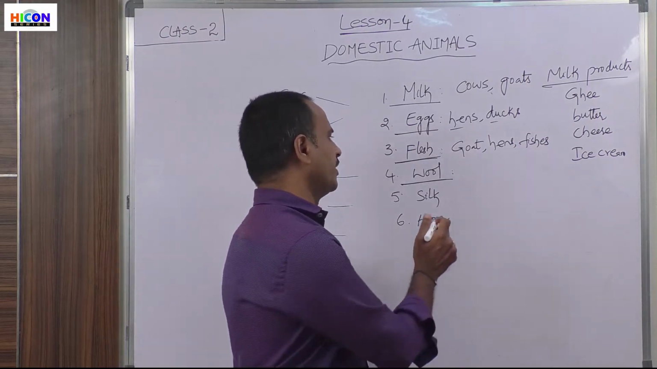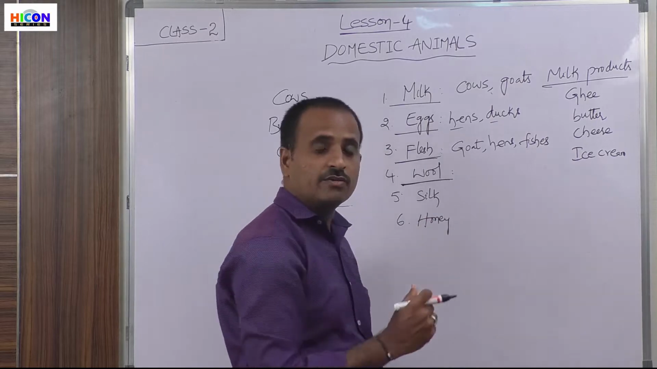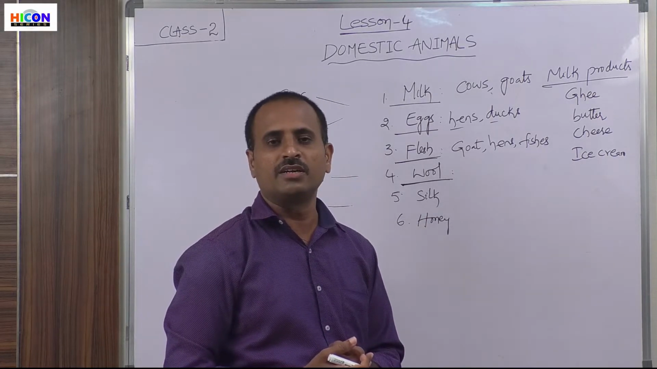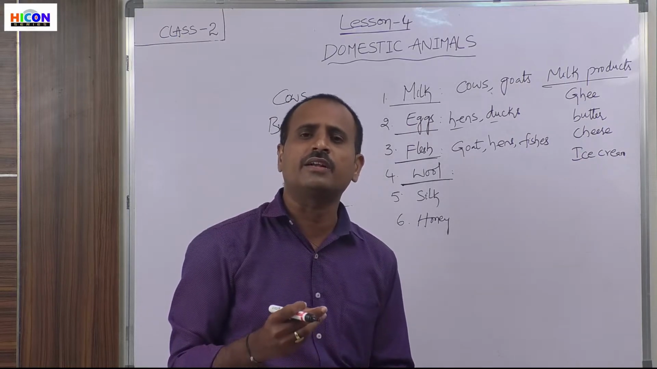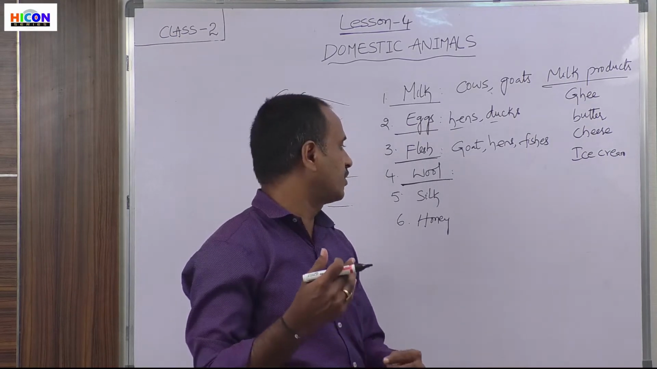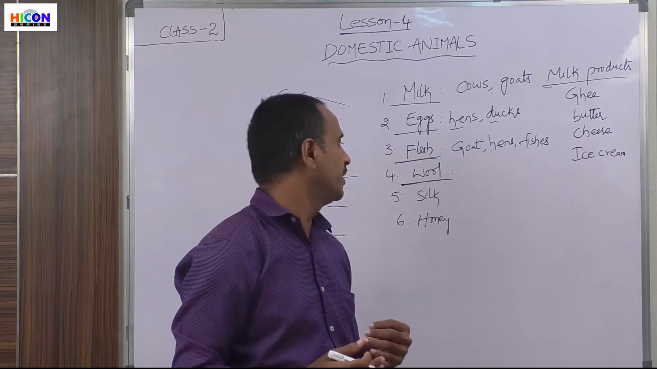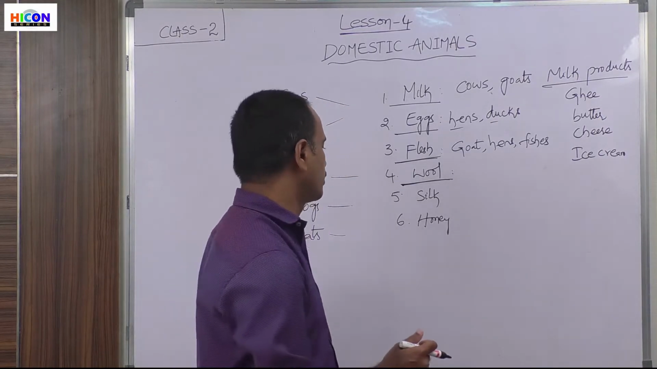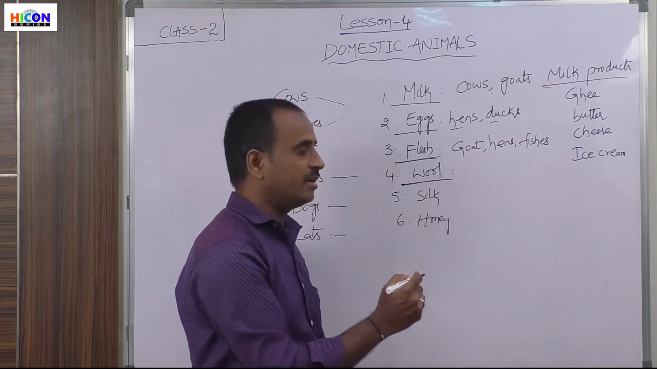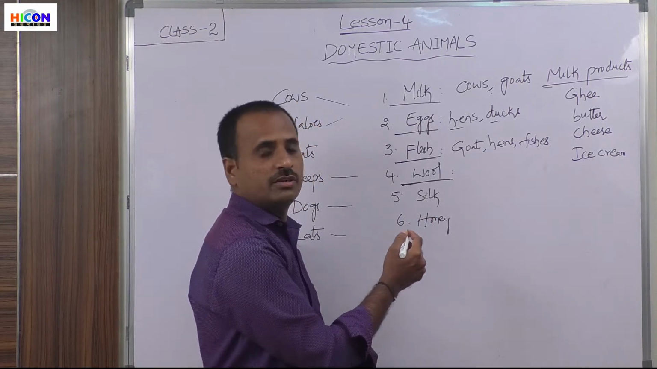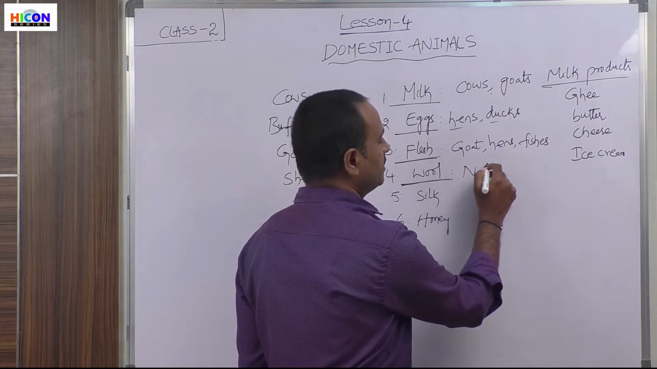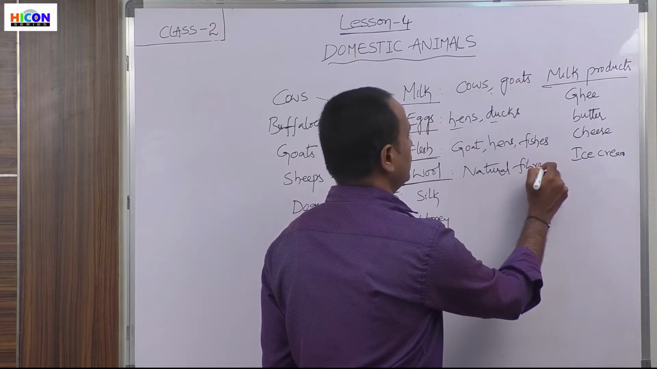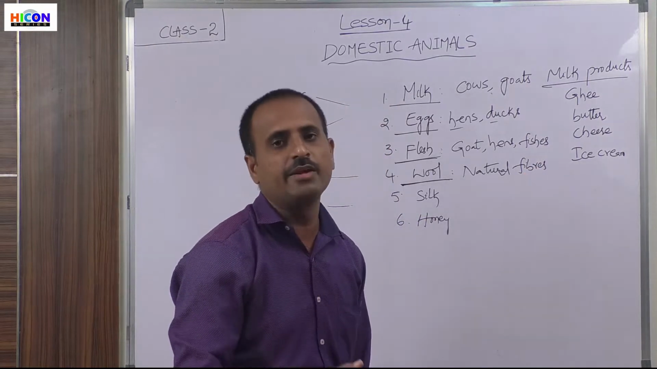So where do we get the wool? Which animal gives us wool? Here wool is a natural fiber. Children, generally we wear different types of clothes made up of cotton, some clothes made up of wool and some clothes made up of silk. So wool, silk and cotton are called natural fibers. Here wool is a natural fiber because these fibers are obtained from the animals.